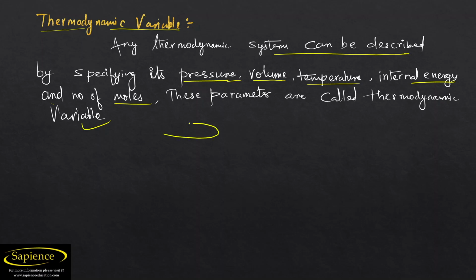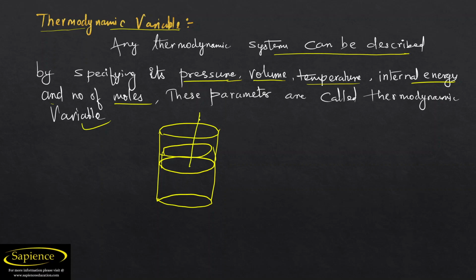Why am I talking about thermodynamic variables? Because if we consider a gas inside a piston, let us consider this is a gas, this is a piston and cylinder. So there is a gas inside it. If there are gas molecules inside it, it has some pressure, it has some volume, it has some internal energy U, and it has some number of moles, as well as some temperature. So 1, 2, 3, 4, 5 parameters are there.